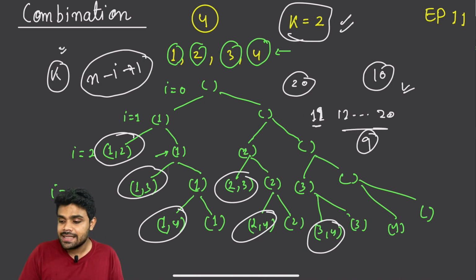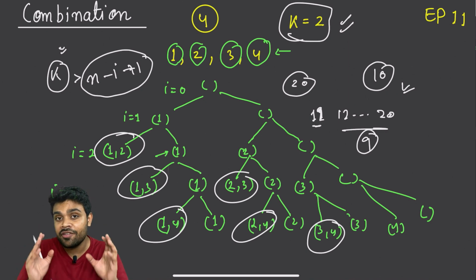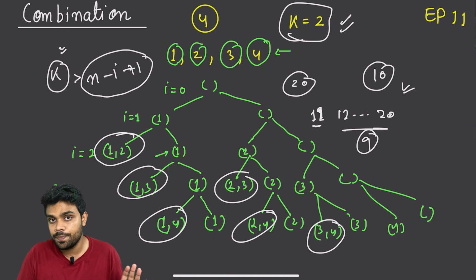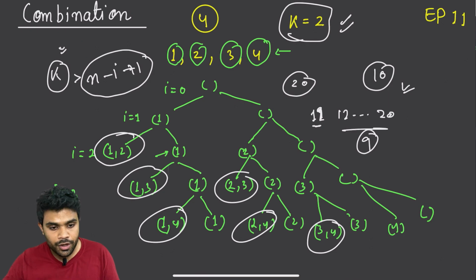So just in case the remaining elements are less than the required elements, in this case we should return. It basically means that we are in the wrong direction. Now the remaining elements are smaller than the required elements, so we are definitely in the wrong direction. We should return from here. There is no point going any further down in this direction. Remaining elements are less than required elements, so return. That's what I'm going to include over here.